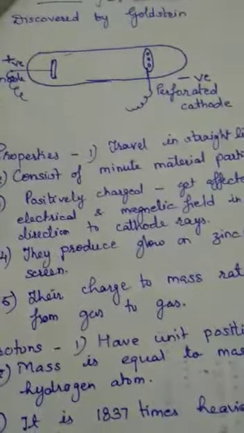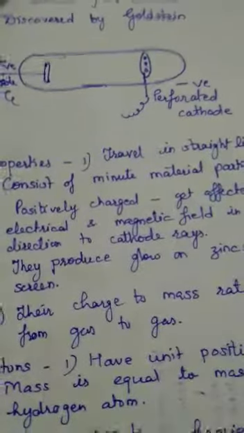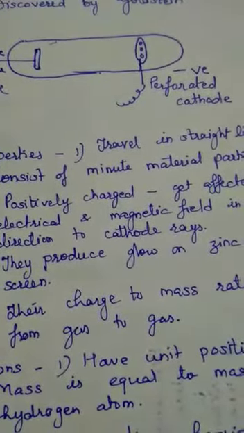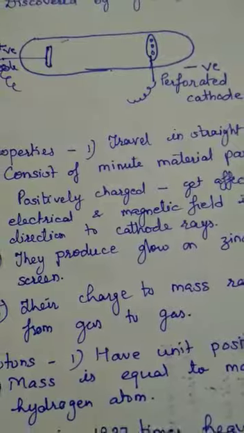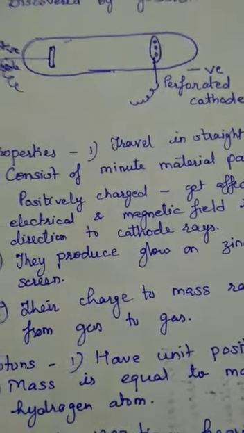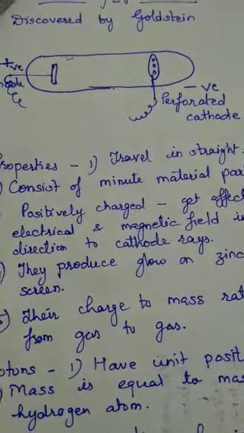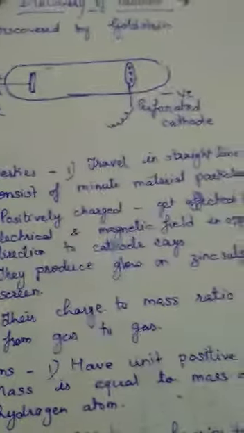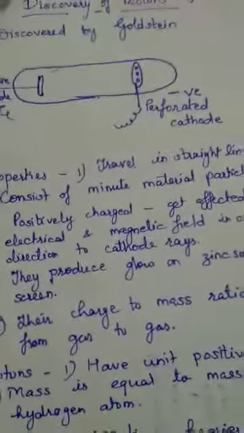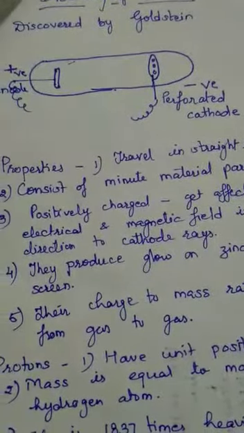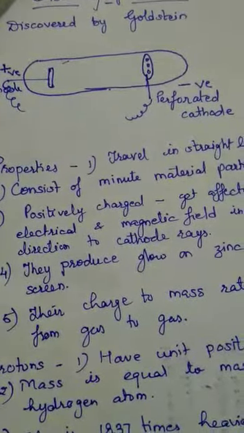At that time it was only an assumption. Because all the gases or all the metals were producing electrons, the negatively charged particles, and atoms of any element are electrically neutral, there has to be something present in the atoms of all the elements which will cancel the negative charge of the electron.